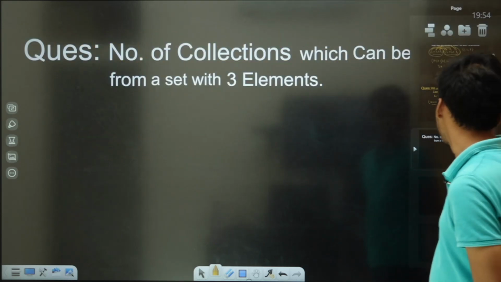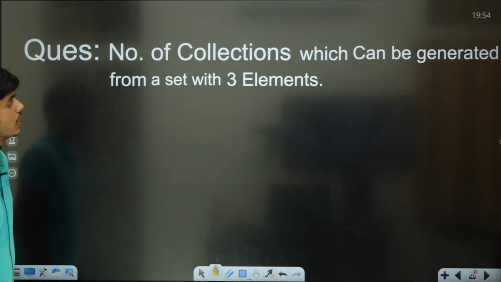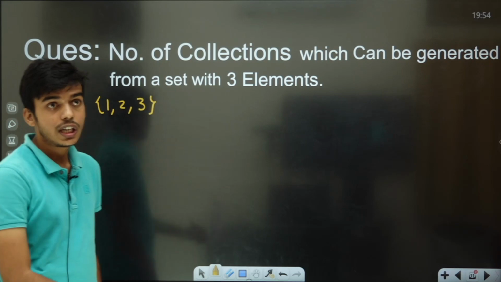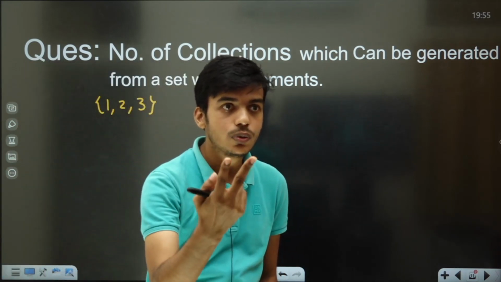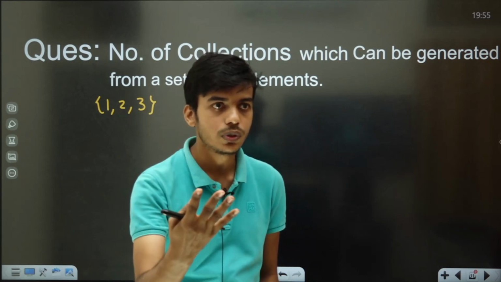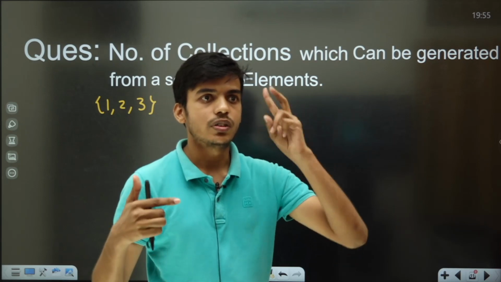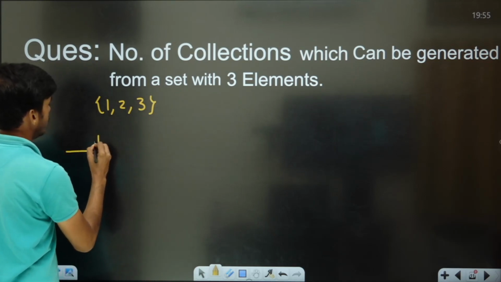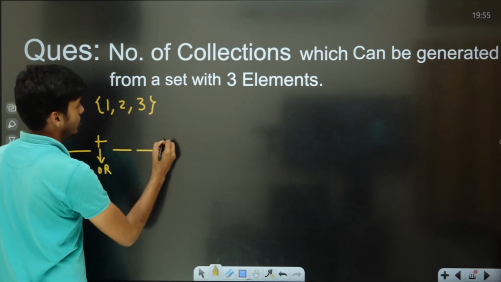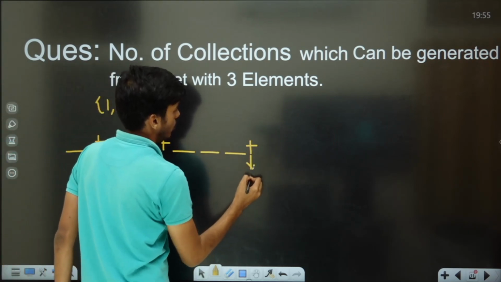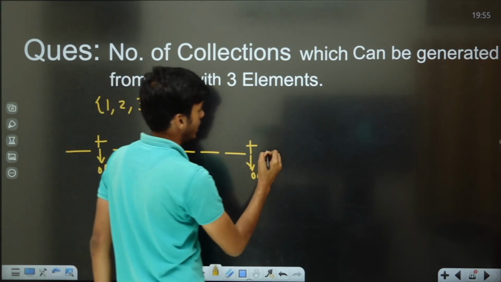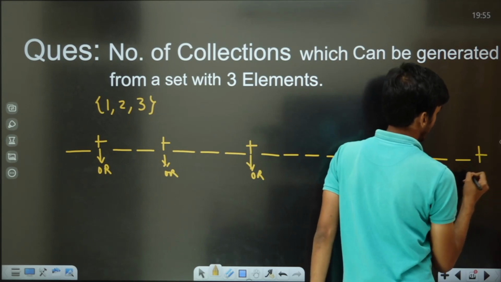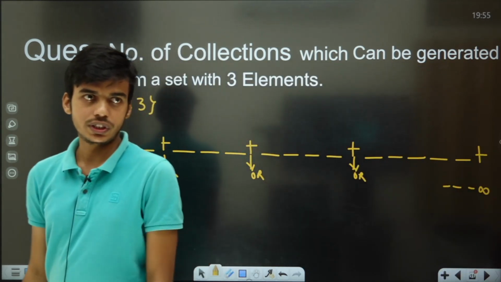Number of collections which can be generated from a set with 3 elements. So now it is not written how many elements the collection should have. So a collection can have 1 element, or 2 elements, or 3, or 4, or 5 elements, or 6, 7, 8, 9, 10, and so on up to infinitely many elements. This is the thing they are talking about.